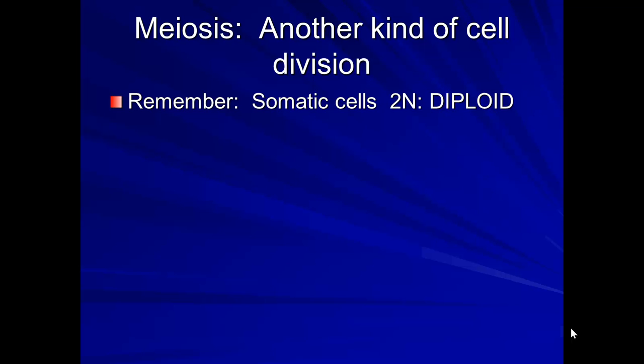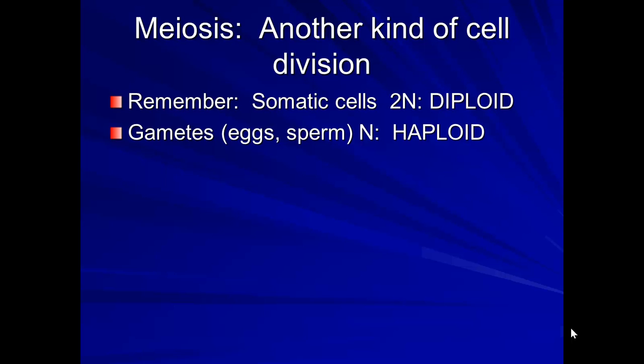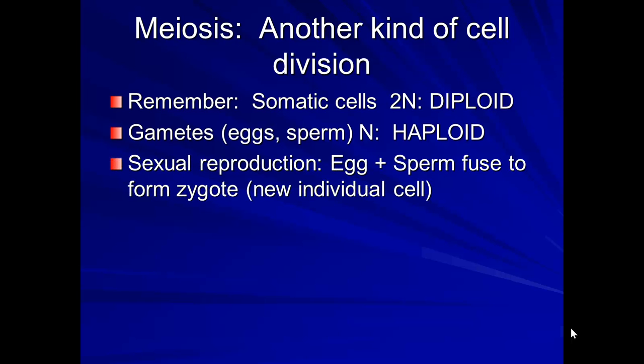Remember that somatic cells, which are cells that are in your body, any other cells that are not sex cells, meaning not sperm and egg, are 2N, which is diploid. That means they have 2 copies of a chromosome. Gametes, which are your egg and your sperm, are haploid cells, meaning they're just 1N. So there are 23 chromosomes in your gametes, and there are 46 chromosomes in your somatic cells, all the other cells in your body.